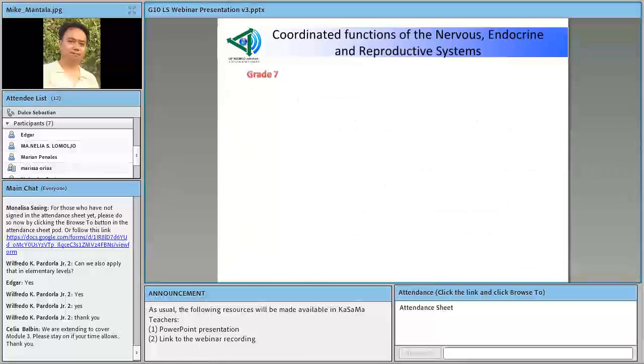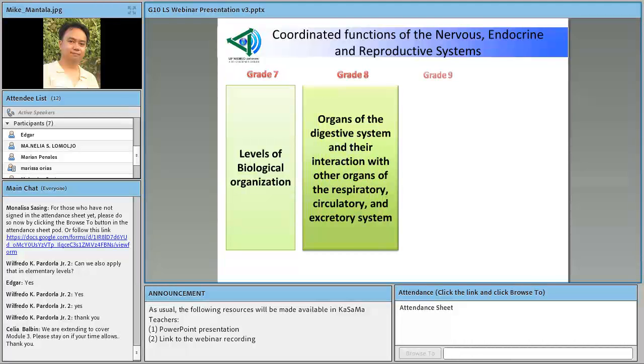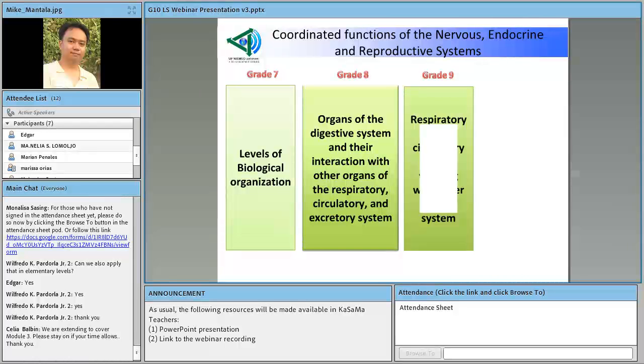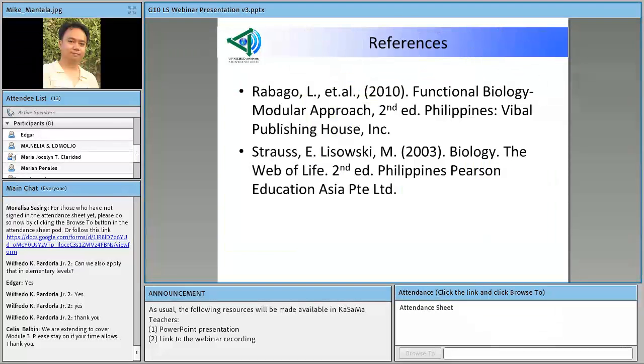Okay, so here it is again, a summary of the coordinated functions of the nervous, endocrine, and reproductive systems, the topics, the concepts that they have to be able to have in order for them to better understand grade 10.